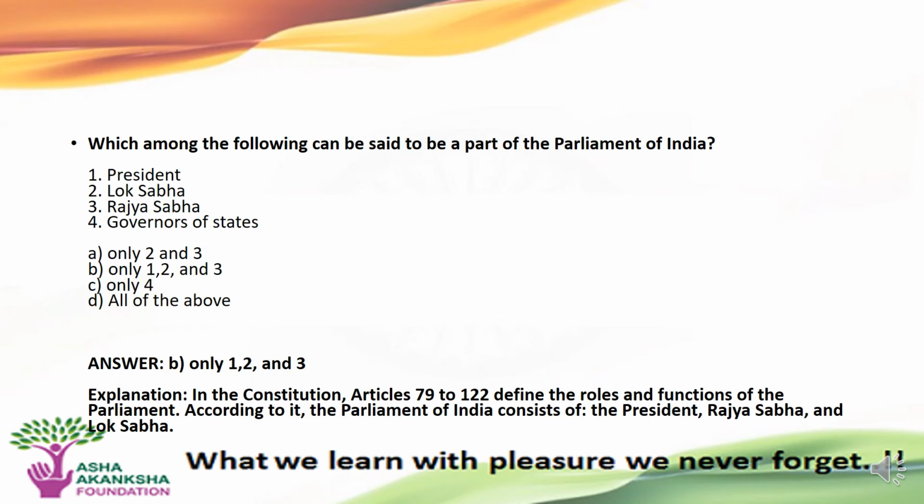The next question is, which among the following can be said to be a part of Parliament of India? 1. President. 2. Lok Sabha. 3. Rajya Sabha. Or 4. Governors of the state.